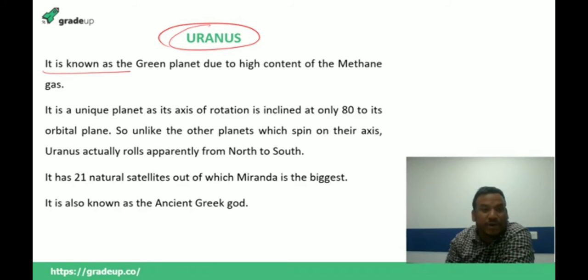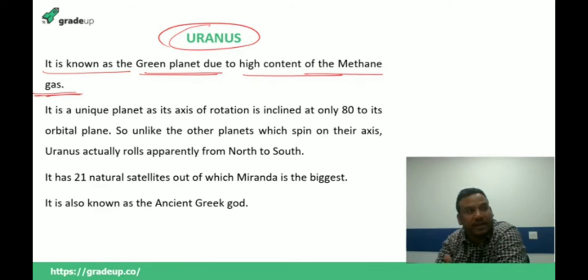It is known by the name of green planet. Why is it known as a green planet? Because which gas is green in color? Everybody knows that, methane gas. So due to the high content of methane gas, it is green in color. So it is known by the name of green planet.